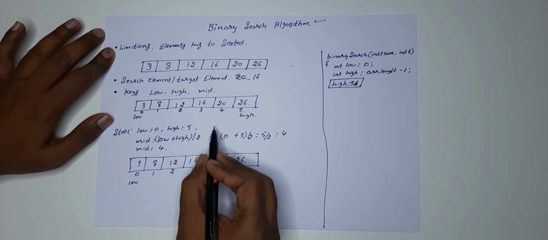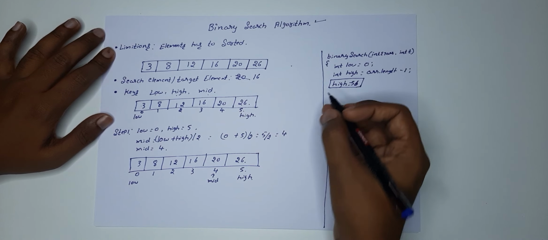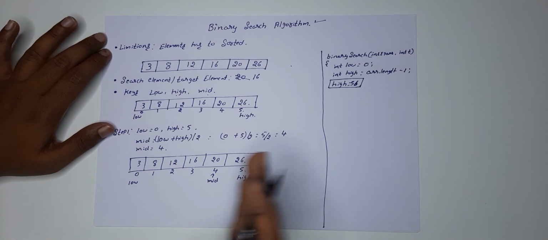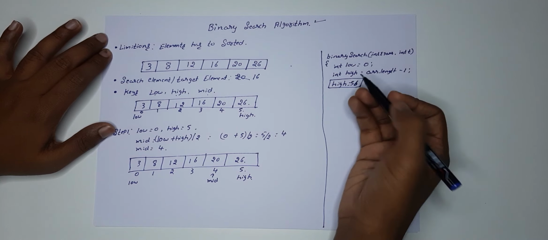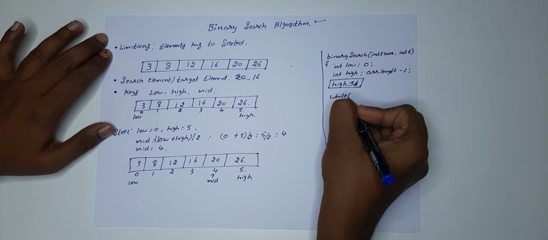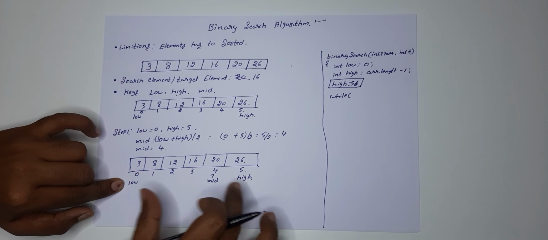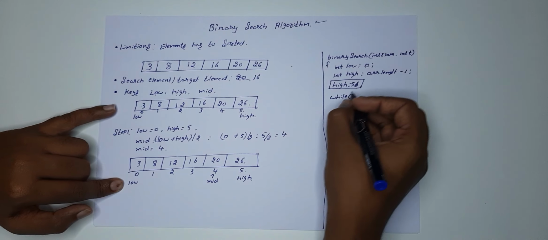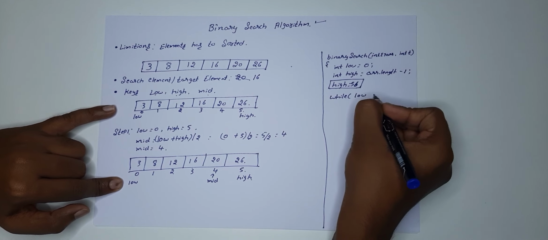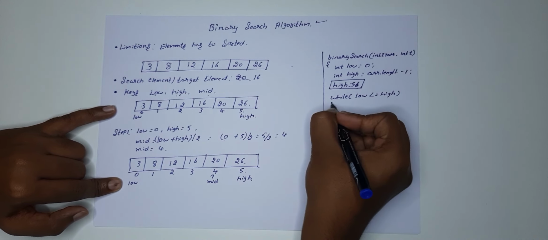So same way how we did here. Okay, so next, we need to do an iteration here. So that's why a while loop is required. Whenever this low value is less than or equal to high, then only you should run this while loop, or else you should not.